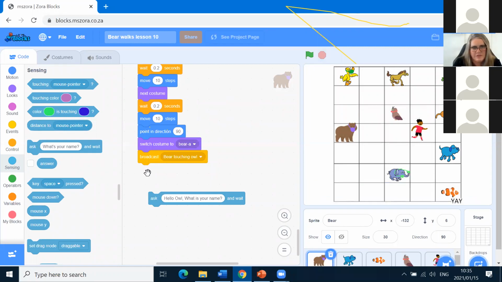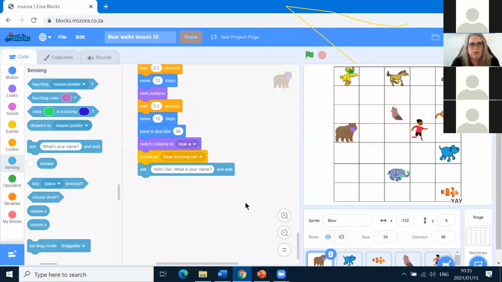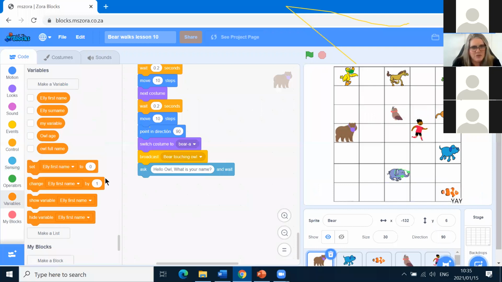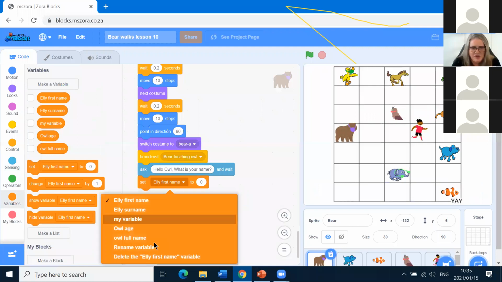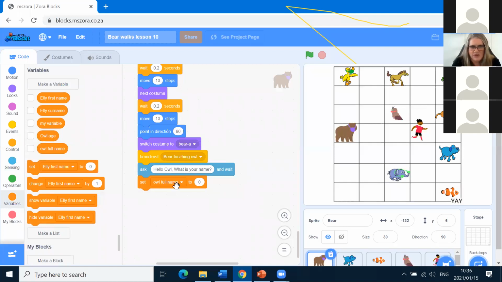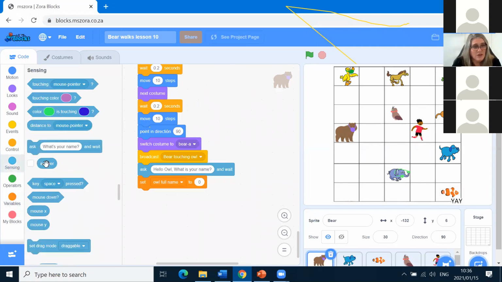Right, so there's the ask block, and once the person's typed in that ask block, then we go to our variables, and we're going to set a variable to whatever was typed in. So we choose a set, and we click on the drop down arrow and we choose which variable we're going to use here. I'm going to use OWL full name. So whatever OWL typed in, we're going to set it to this variable called OWL full name, and we'll find what goes in here. We've got to go to our turquoise blocks over here, or eggshell, whatever you want to call it, and move answer into that block.